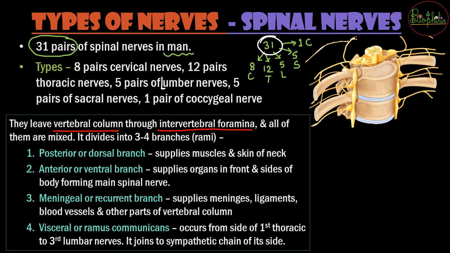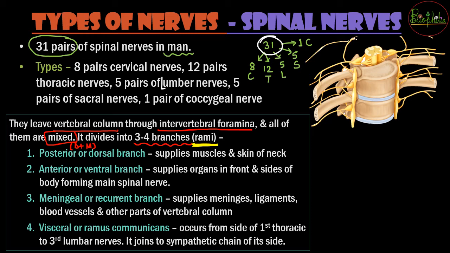Now these spinal nerves are all going to be of the mixed type. That means they have sensory as well as motor responses, and these divide into 3 or 4 branches, and the term we use for branches here is rami. Rami is nothing but branches of these nerves, or you can say a bunch of nerves. There are 4 types of rami.